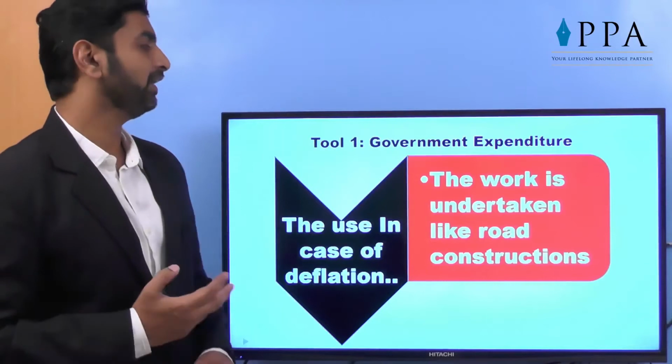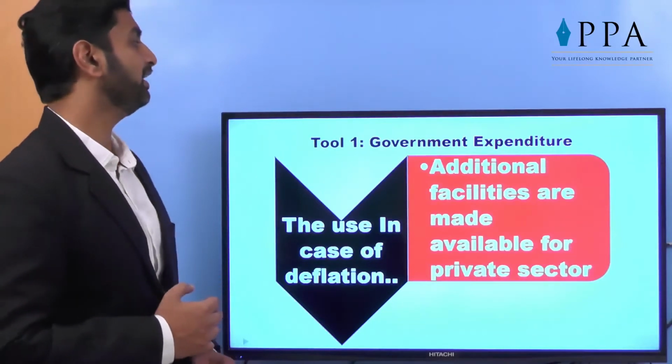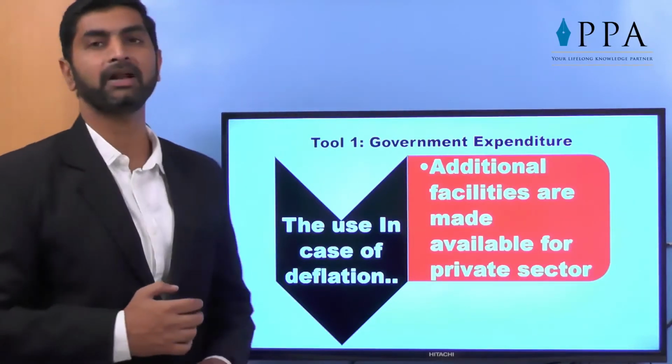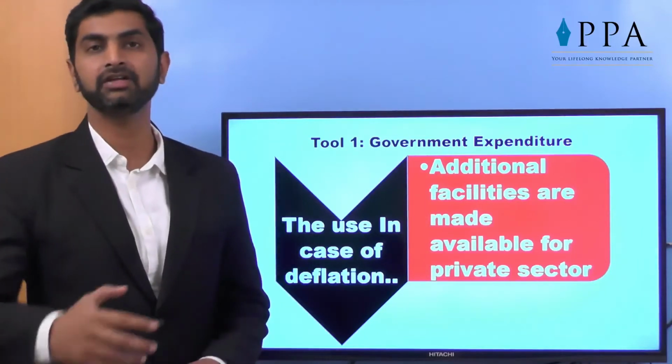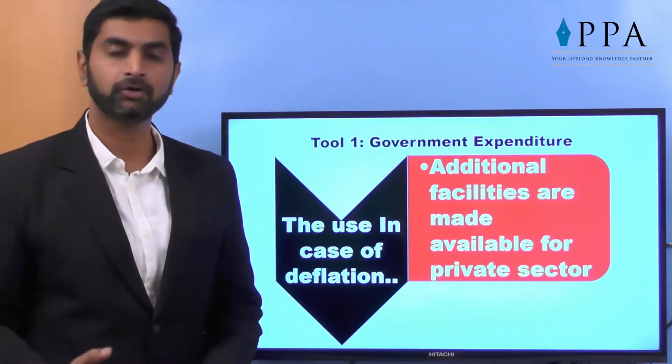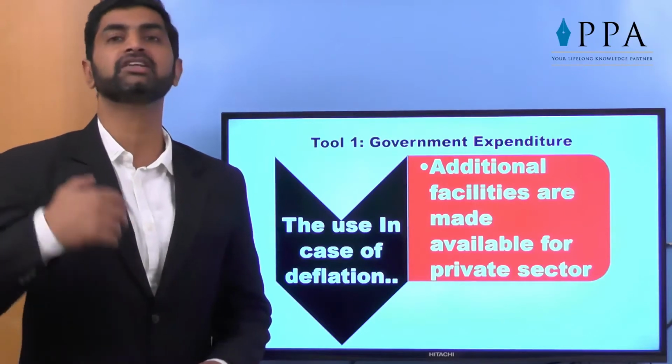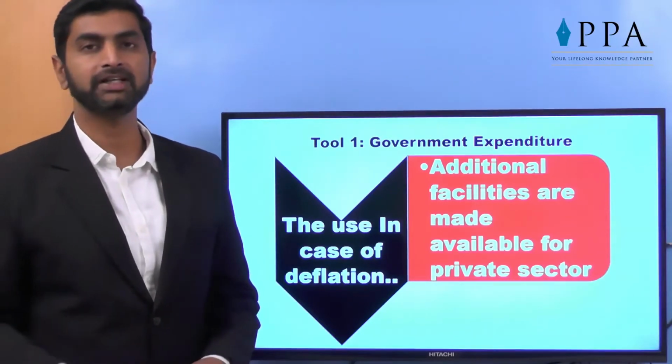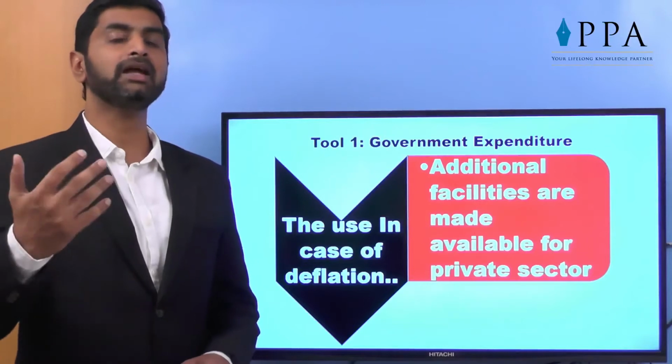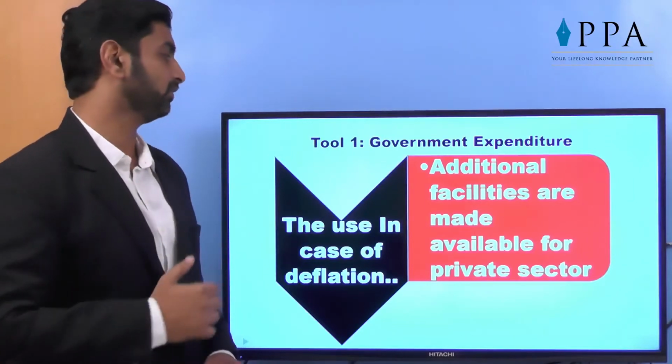The works undertaken, like road constructions, as we discussed, and additional facilities are made available for private sectors. Maybe some subsidies are given, then private sectors are welcome to start new manufacturing projects. Maybe tax holidays are given for 5 years. So whatever happens, the demand and supply should be proper. That is what the government tries to do.